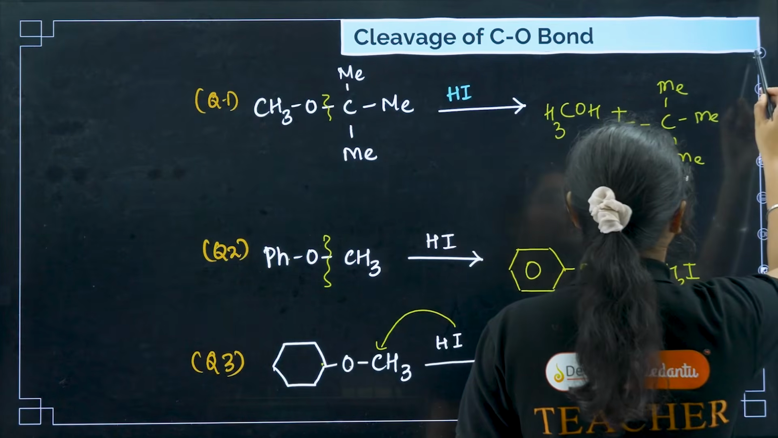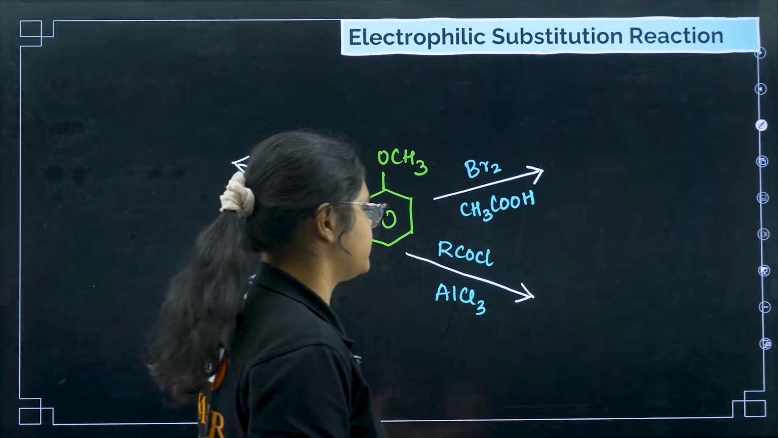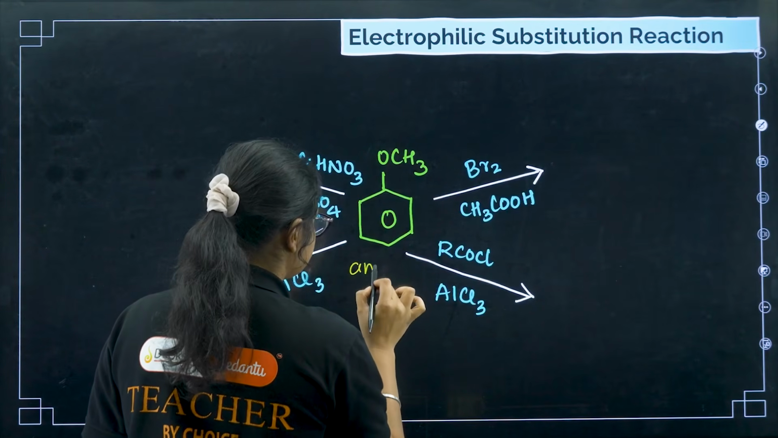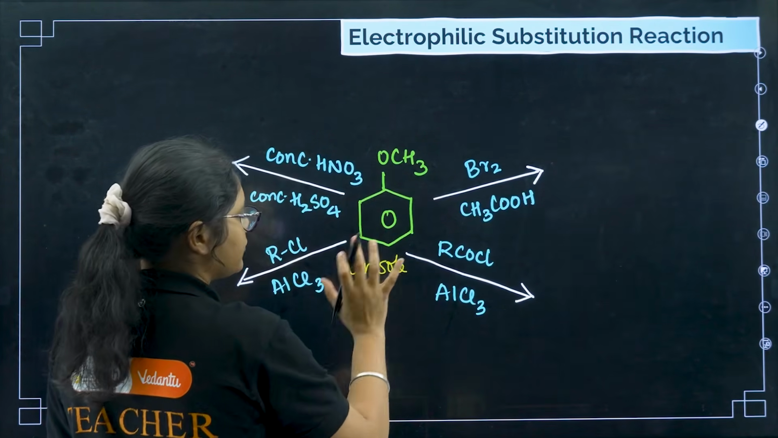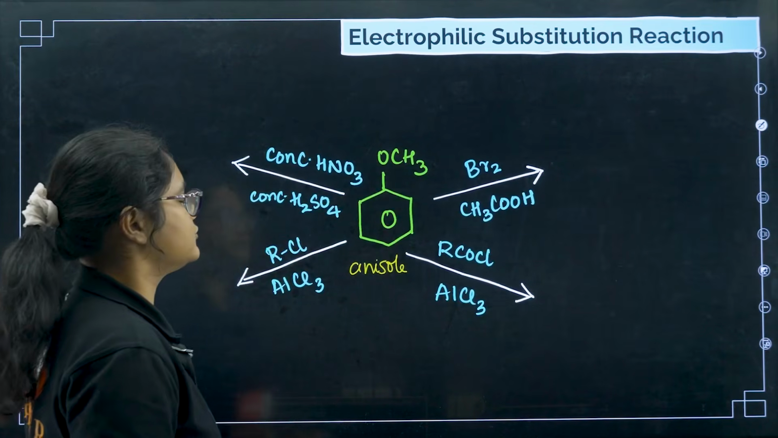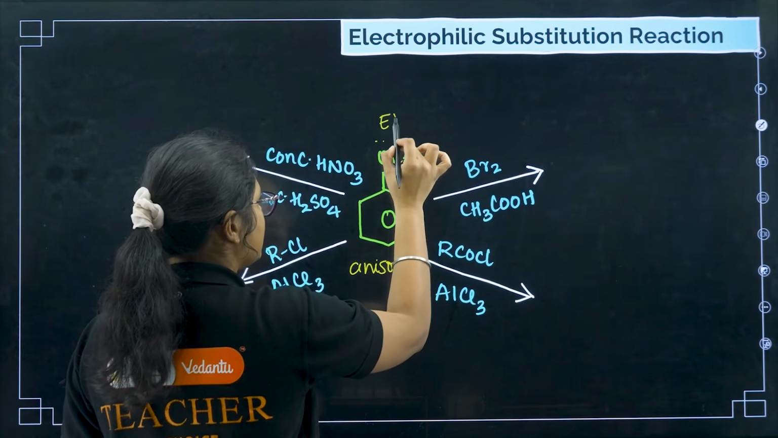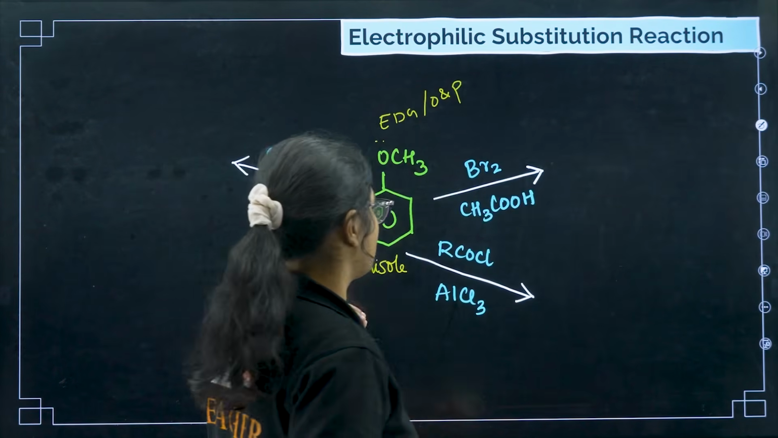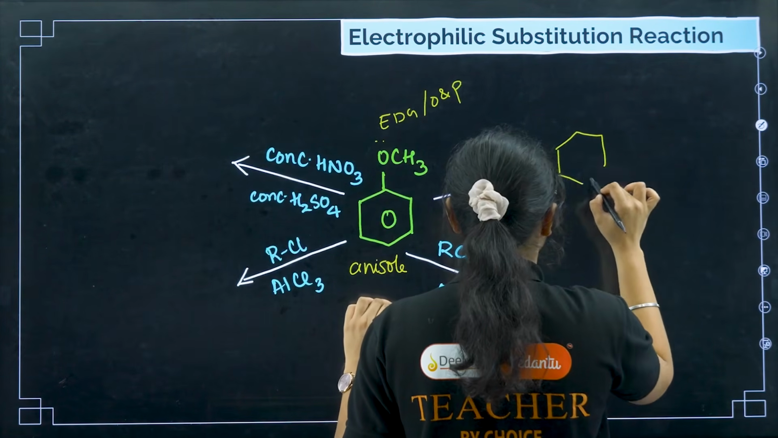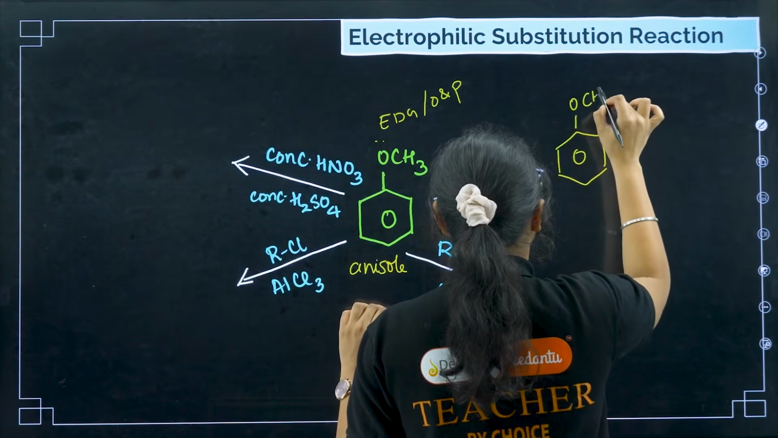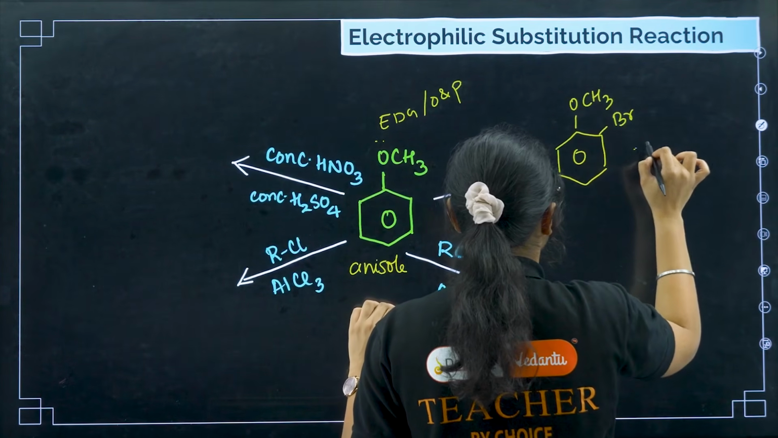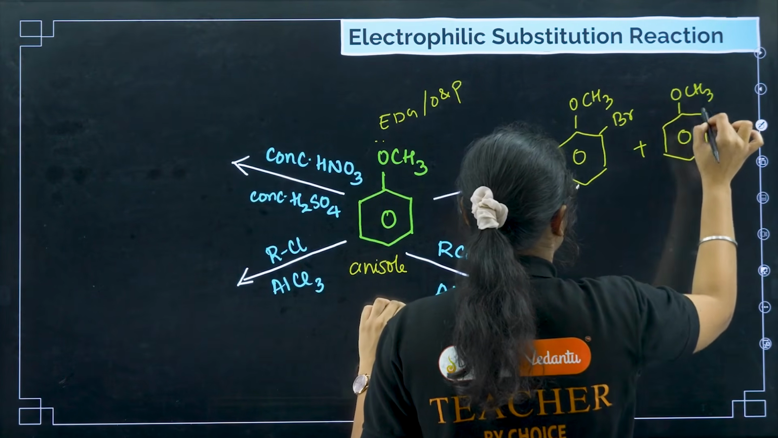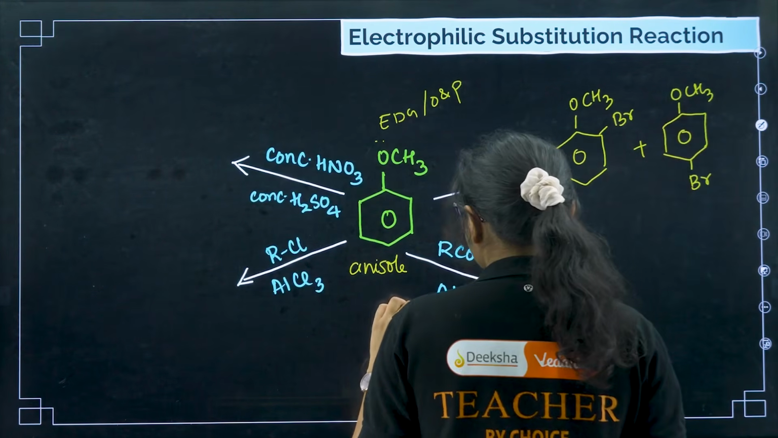Now coming to the electrophilic substitution reaction, very simple. This is your anisole. Please remember, OCH3 group attached to benzene ring is called anisole, and it is an electron donating group. If it is an electron donating group, it will be ortho para directing. So if I am giving bromine with CH3COOH, what will be the product here? You will get OCH3 with bromine at the ortho position, and here it will be OCH3, and at the para position you will be getting bromine.